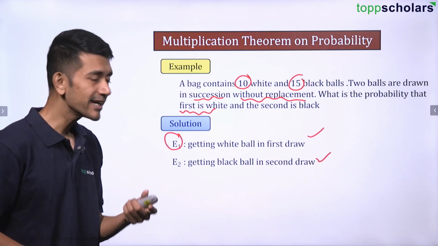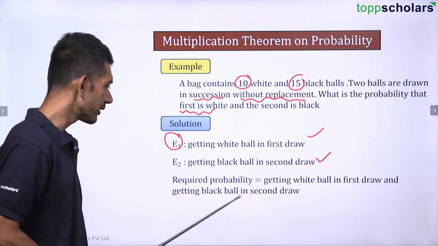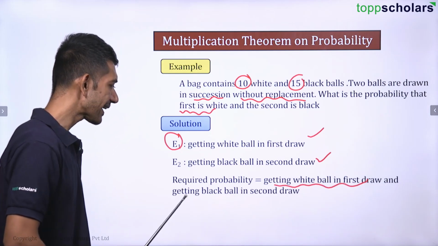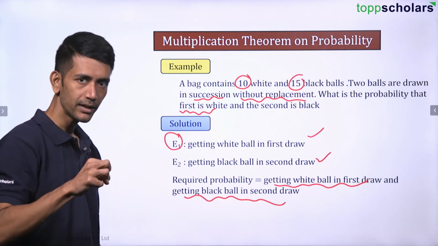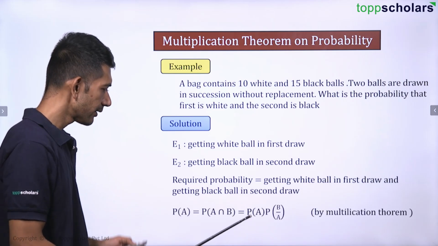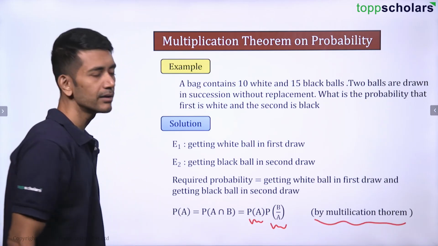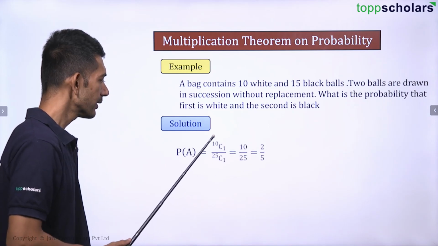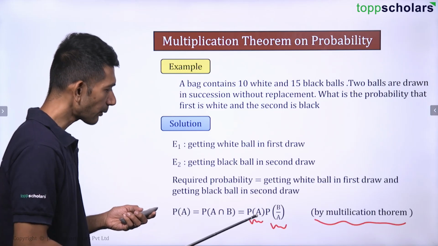So first is already done, right? And second is also already done. That means both of them are occurring here. So the required probability would be getting a white ball in the first draw and getting a black ball in the second draw. What they want is first is white, second is black. Okay, so from here can I say that P of A into P of B by A can be done using the multiplication theorem. Just find out the values there. So what will be the probability of A here? So probability of A, right?